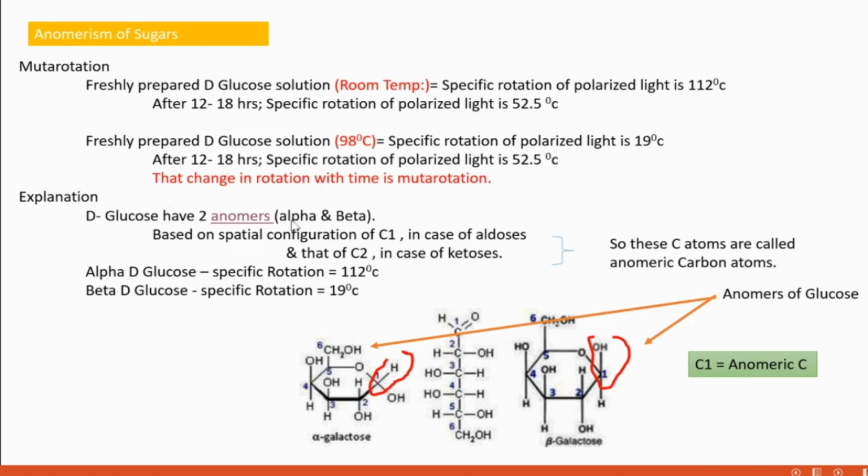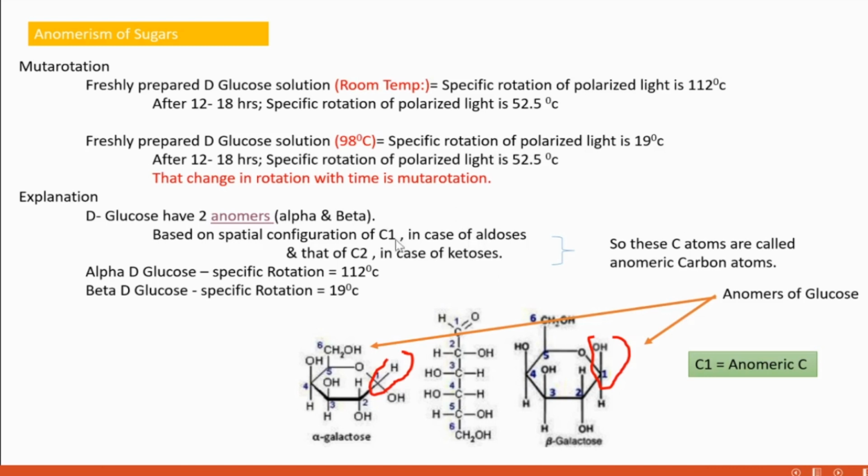Why is that mutarotation happening? Because D-glucose is an isomer. It has two anomeric forms, that is alpha and beta. This is alpha and this is beta. In the case of aldoses, we consider the first carbon. In the case of ketoses, we consider the second carbon.